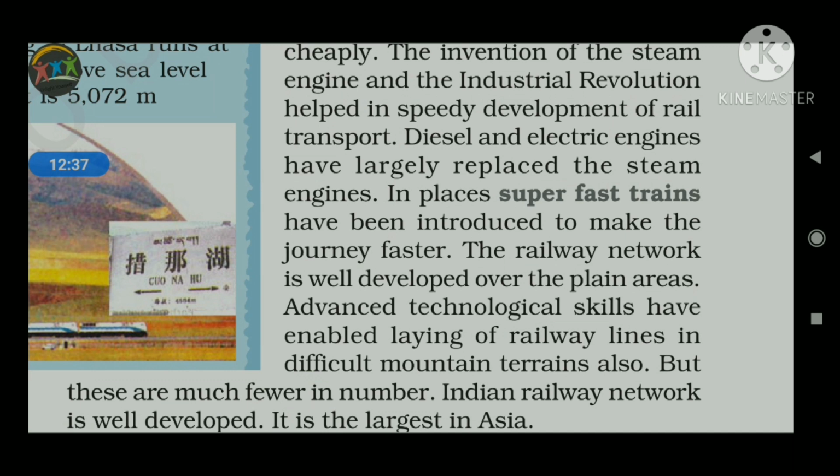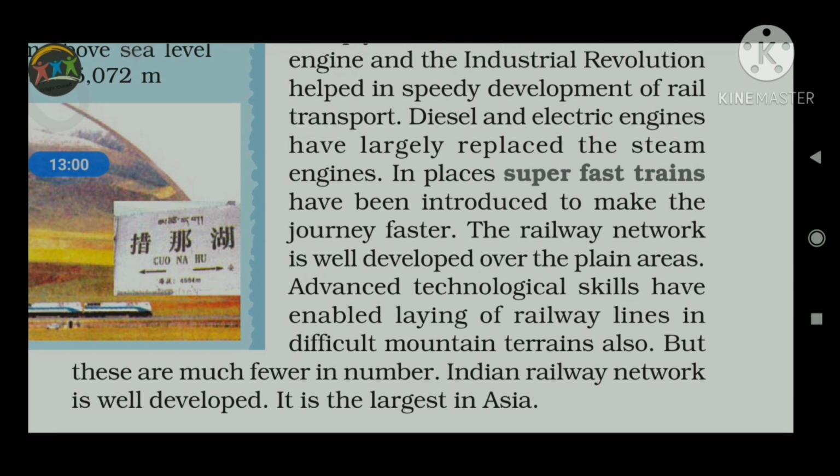What is the distance between, what is the gauge? Gauge means the gap or the distance between the two rails, two tracks. It is referred to as the gauge. So 1.676 meter gap between the two rails is referred to as the broad gauge. Next one, meter gauge: the distance between the rails is 1 meter, referred to as the meter gauge.